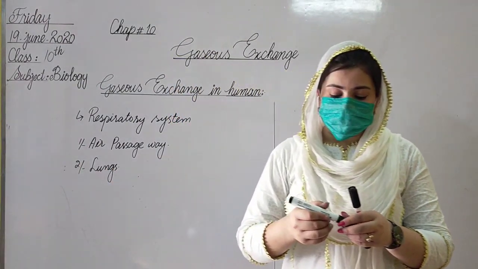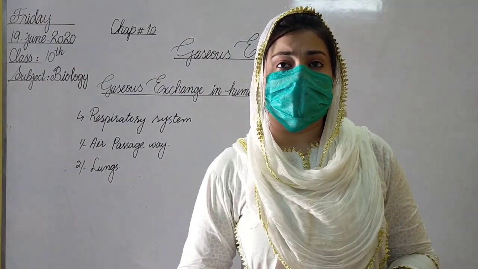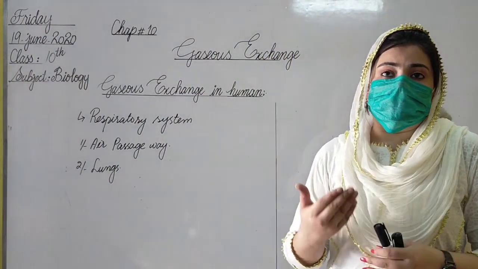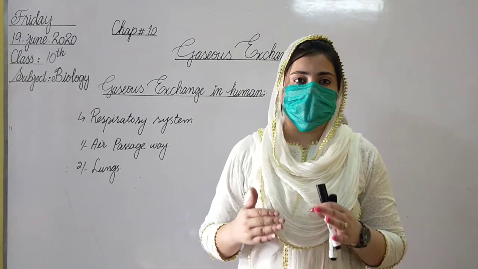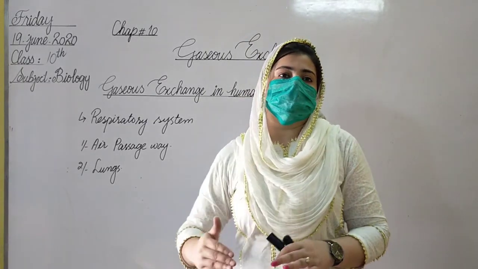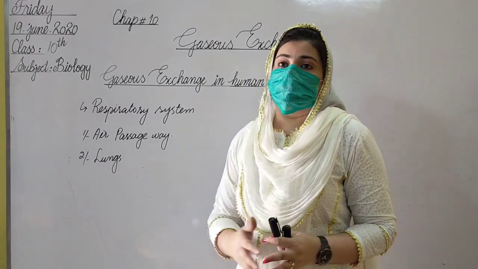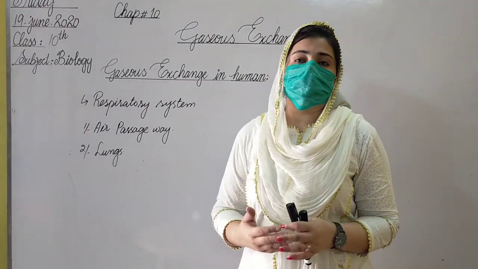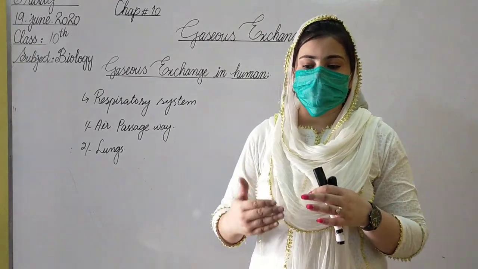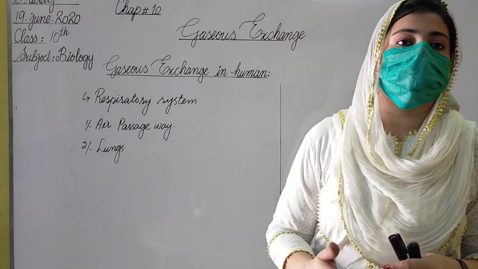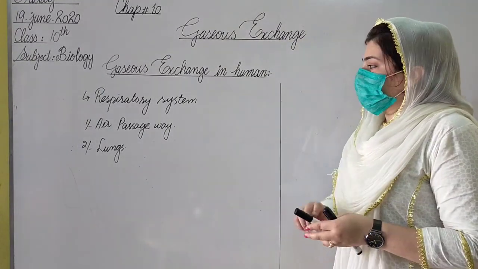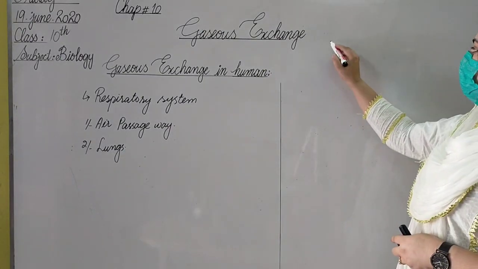The air passageway is a passageway through which air comes into the body, into the lungs, and after the gaseous exchange takes place, it gets out of the body. The lungs are the place where the gaseous exchange takes place. Now in today's lecture we will talk about the air passageway.